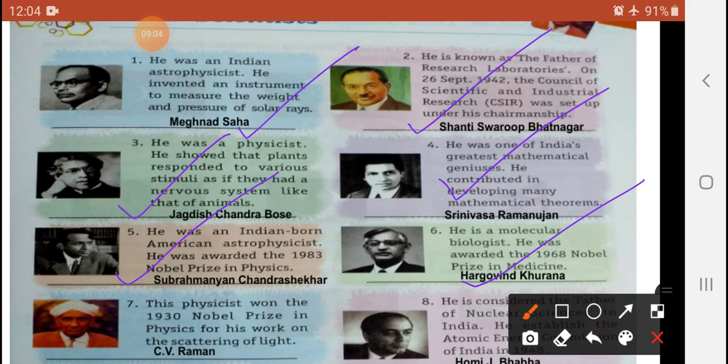He was awarded the 1968 Nobel Prize in Medicine, Har Gobind Khorana, okay. Next, the seventh picture, the physicist who won the 1930 Nobel Prize in Physics for his work on the scattering of light, C.V. Raman. Is that clear?